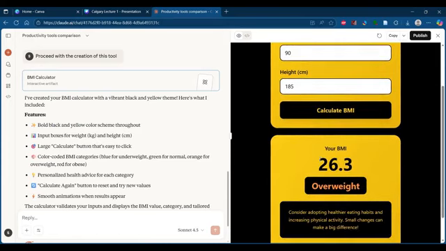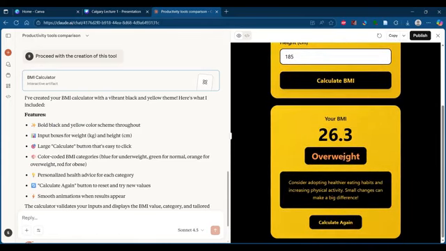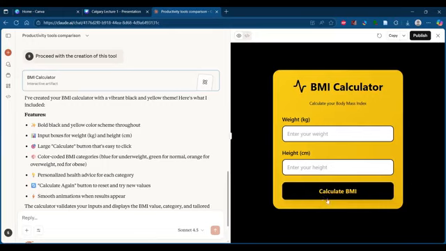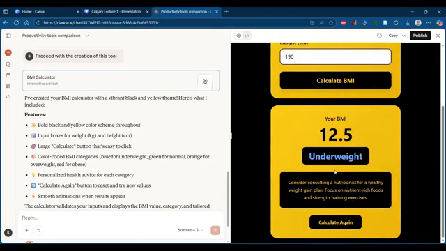So instantly it created the BMI. It is telling me it's overweight, and there is a small advice based on the category. Now, if I want to try again, I will click on the calculate again button. Now I'll try an underweight scenario. So I'll go for, say, 45, and a very tall person, 190. So it is going for an underweight category. Okay, so there is a suggestion based on that.